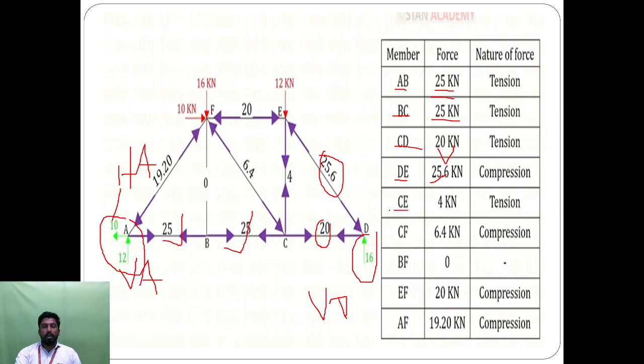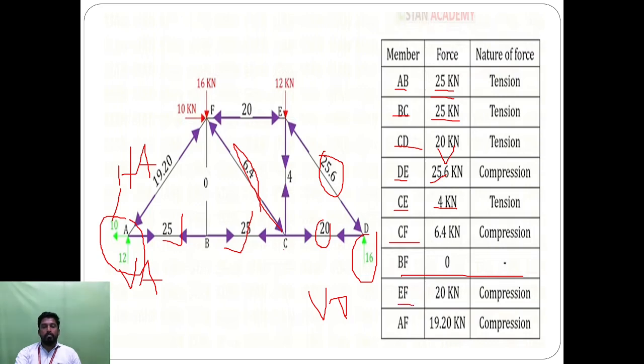Next we consider the member CE, where the load acting on the member is 4. Then consider the member CF, here 6.4 kilonewton. Next BF is 0, so there are no forces acting on that particular joint.